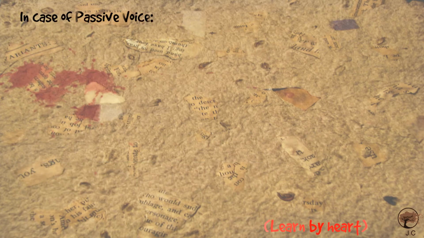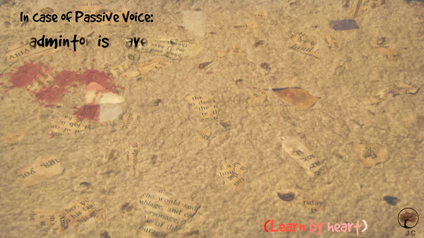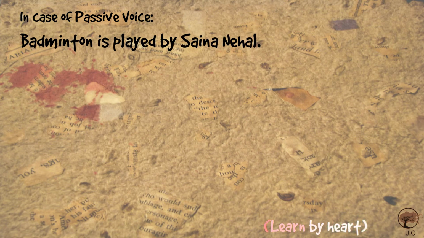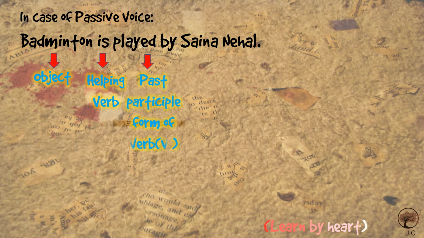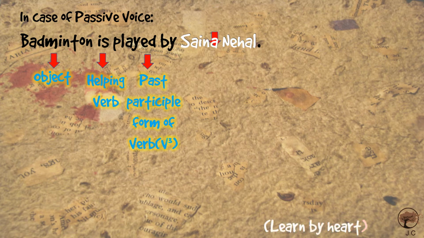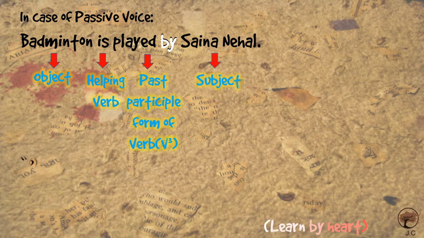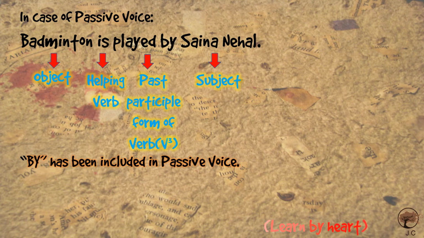In case of passive voice, badminton is played by Shaina Nehal. Then badminton is the object, is here is the helping verb or auxiliary verb. Played is the past participle form of verb or V3. Shaina Nehal is the subject. You can see by has been included in passive voice.